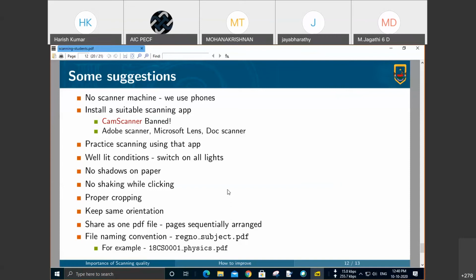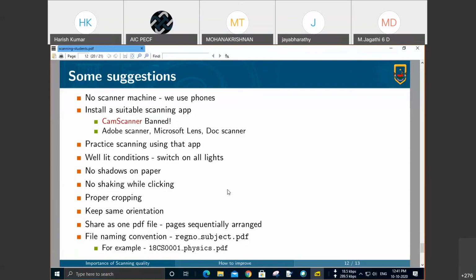Among all these things, the first requirement: many of us don't have scanning machines. Even I don't have a scanning machine at my home, so I rely on my smartphone. That should always be remembered. When we use phones, there are certain apps to scan the paper into digital. While choosing a scanning app, we should be somewhat cautious. We should always choose the best app. The best among them, from my personal experience, is CamScanner.